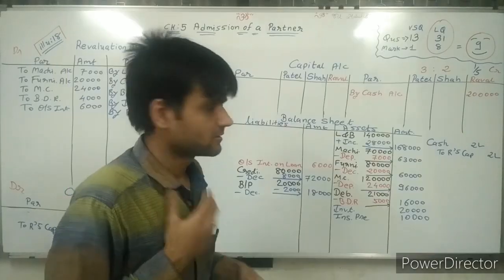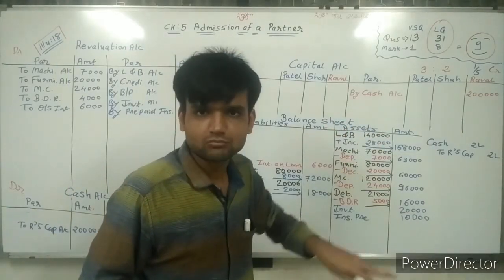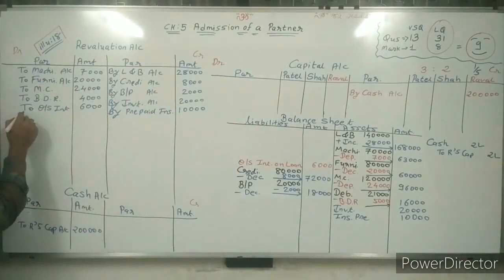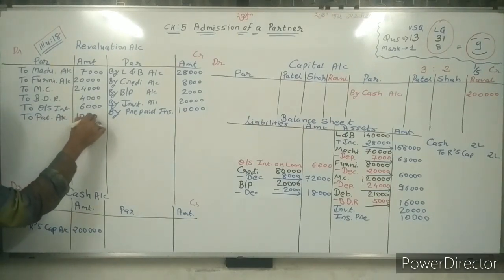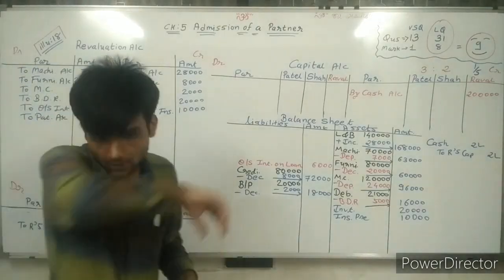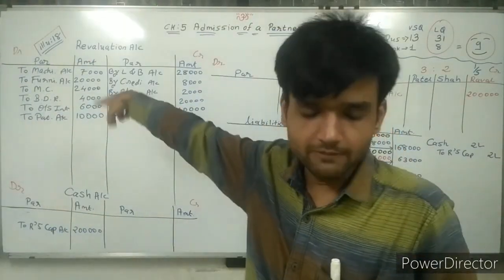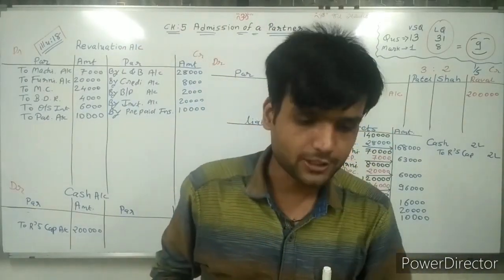So 10,000 minus 10,000 becomes 0 and the asset decreases. Sad means debit side: pattern account 10,000 rupees debited to revaluation account, and that adjustment is generally missed.